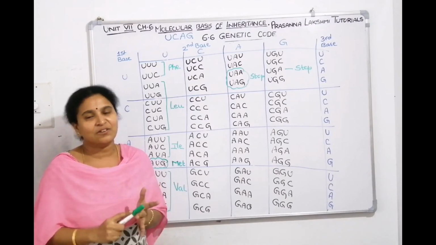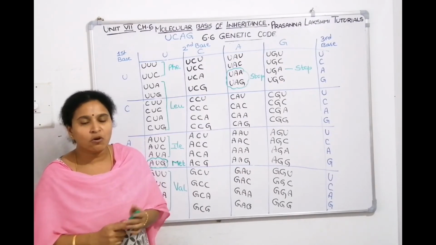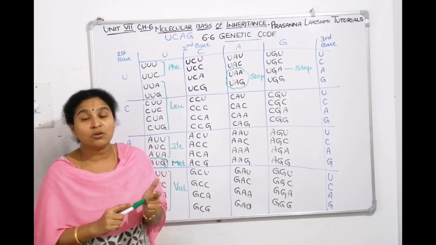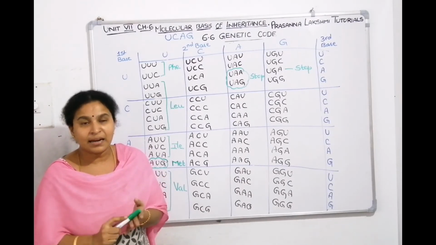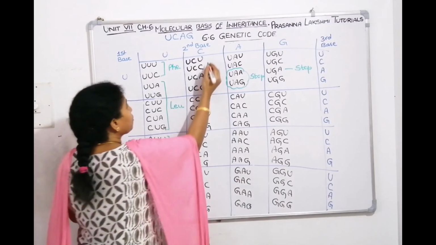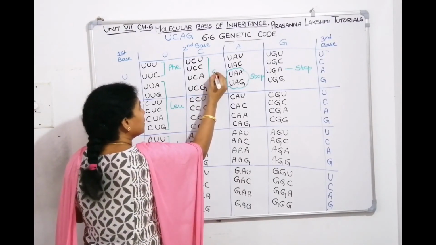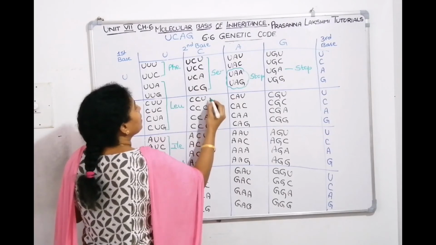The second line should go with serine, proline, threonine, alanine. Repeat: serine, proline, threonine, alanine. So in the first square, these 4 will code for serine.